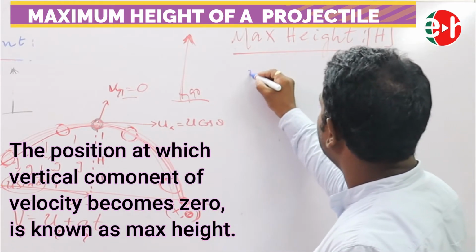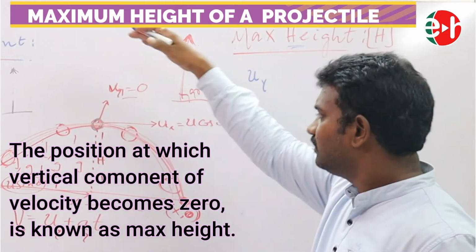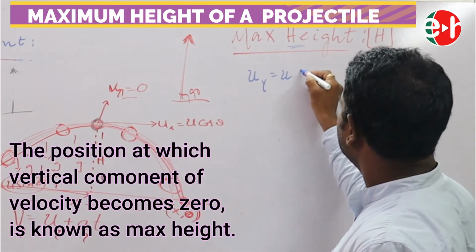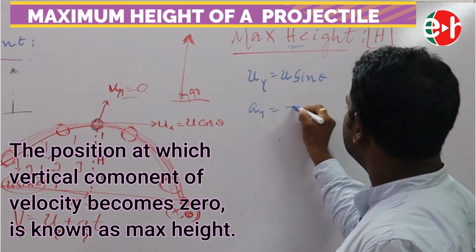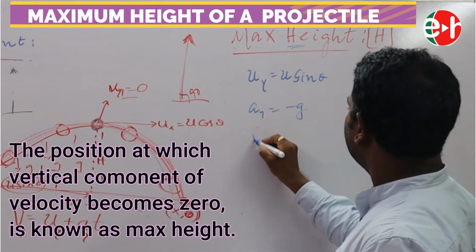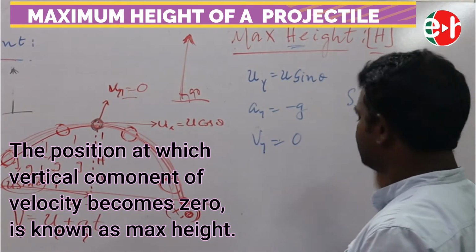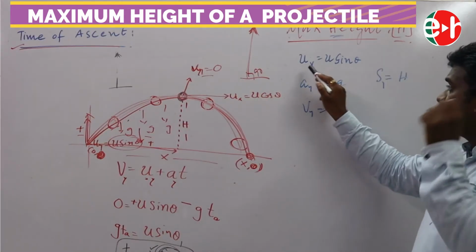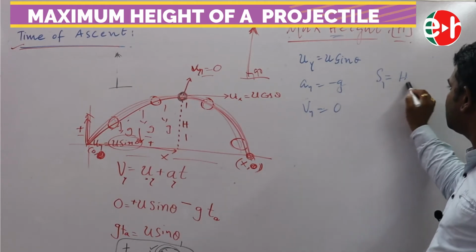Now we have to discuss along the y-axis only. Max height is related to the y-axis. Uy equal to how much? U sine theta. Ay is equal to how much? G. And Vy equal to how much? 0. S is equal to H. This is our formula. So Uy, velocity along the y-axis, is equal to U sine theta. Ay equal to minus G. Vy equal to 0. Sy equal to H.